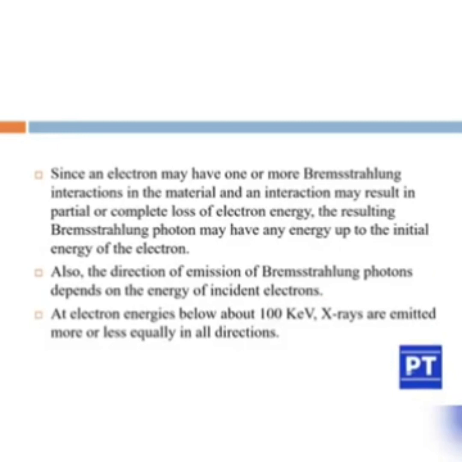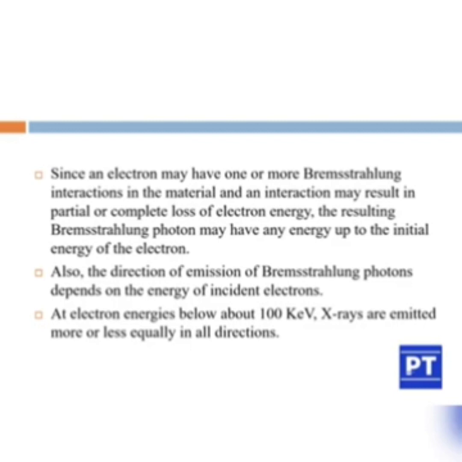Since the electron may have one or more Bremsstrahlung interactions in the material, and an interaction may result in partial or complete loss of electron energy, the resulting Bremsstrahlung photon may have any energy up to the initial energy of the electron.